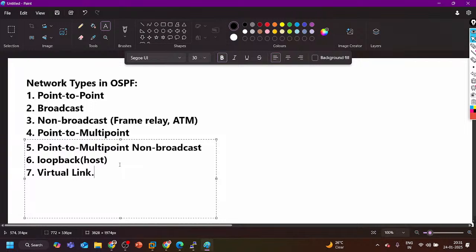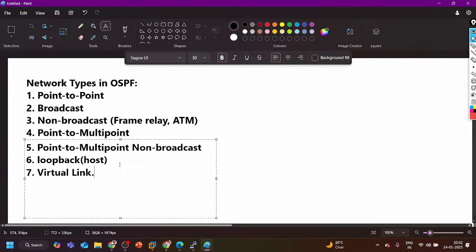The virtual link is a special type of network in OSPF, a special OSPF connection that extends area 0 over any regular area.